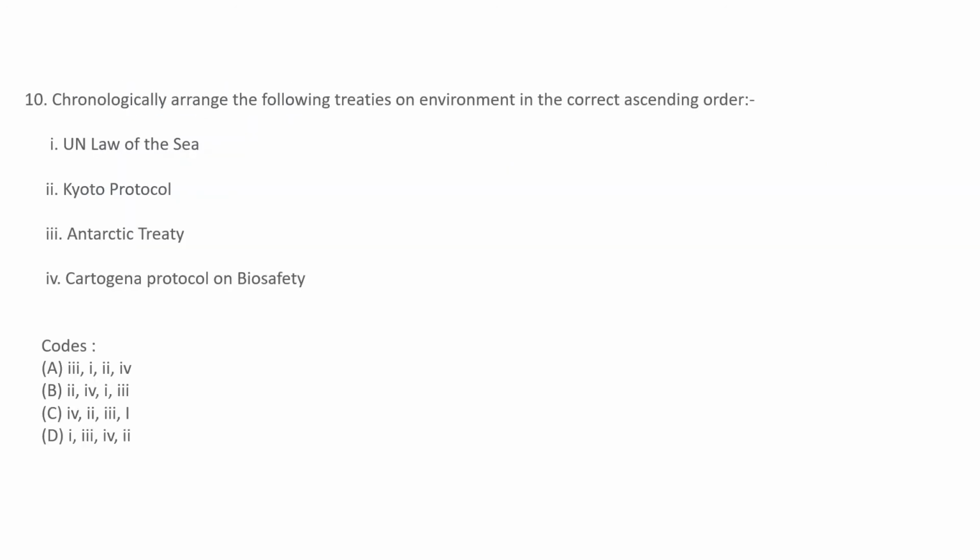Now the question is, chronologically arrange the following treaties on environment in the correct ascending order. For arranging these treaties in ascending order, you need to know the date or year when each took place. UN Law of the Sea, 10 December 1982.